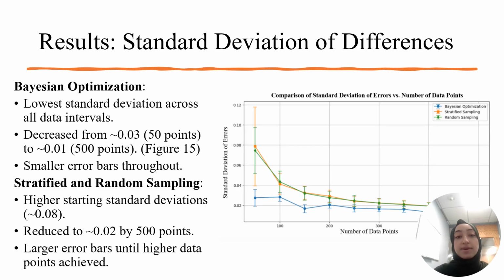When plotted, Bayesian optimization consistently exhibited the lowest standard deviation across all data point intervals. Additionally, Bayesian optimization had the smaller error bars throughout. In contrast, stratified sampling and random sampling began with higher standard deviations, and their error bars were significantly larger, particularly at the lower data points.